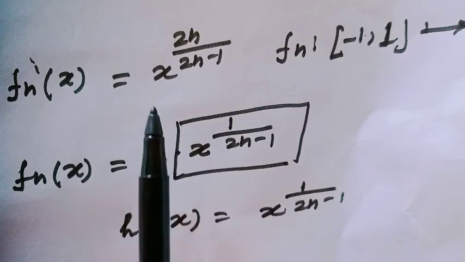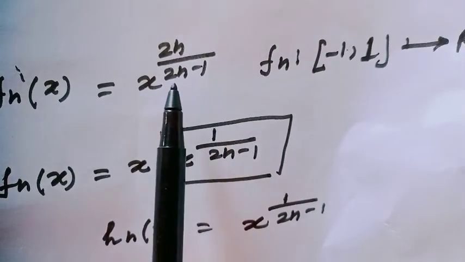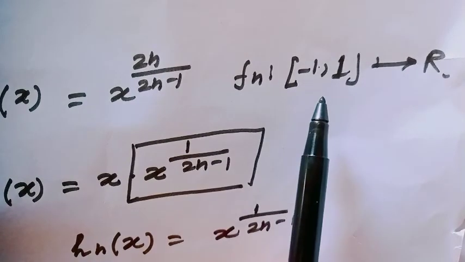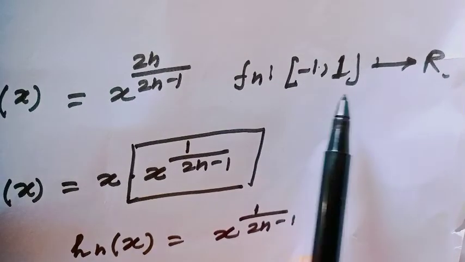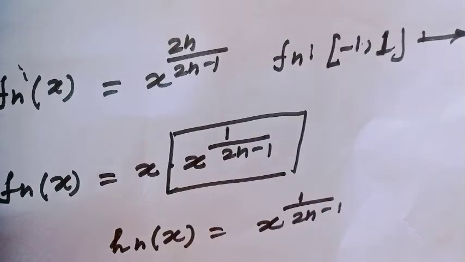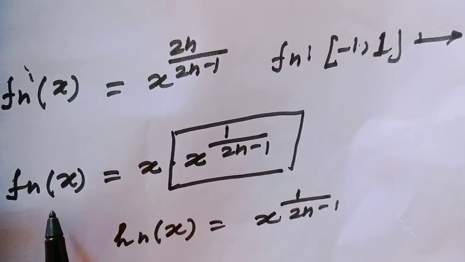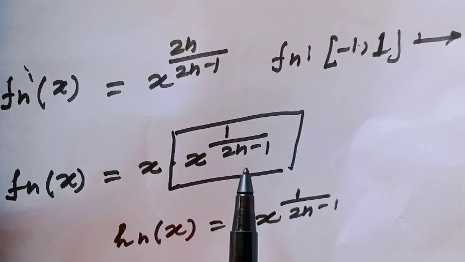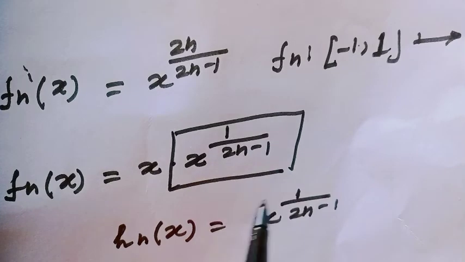f_n(x) equals x to the power 2n over 2n minus 1. Here f_n is defined from minus 1 to 1 to the whole real line. And for this sequence of functions we can write f_n(x) as x times x to the power 1 over 2n minus 1.